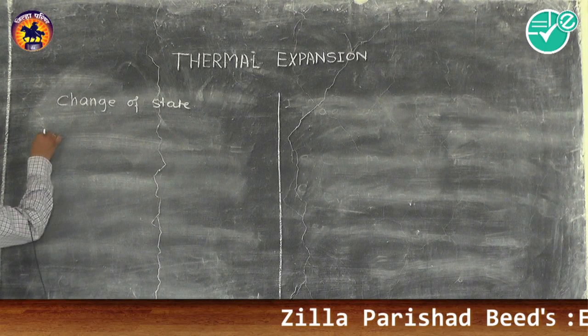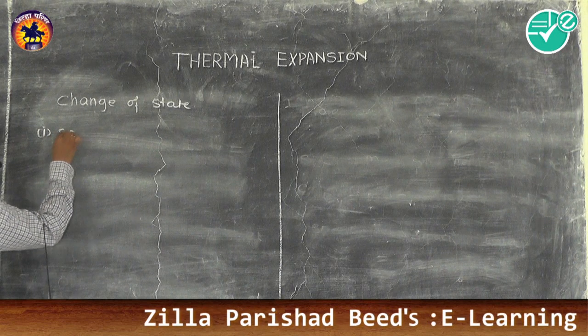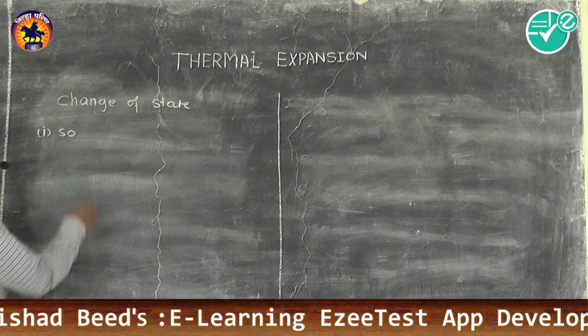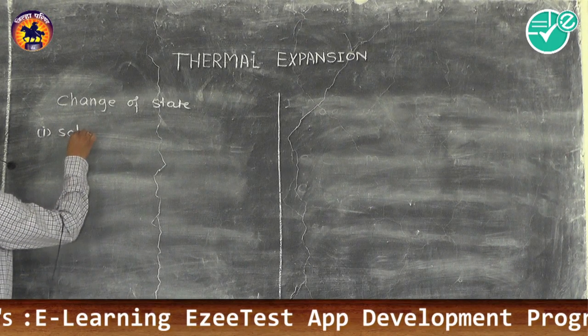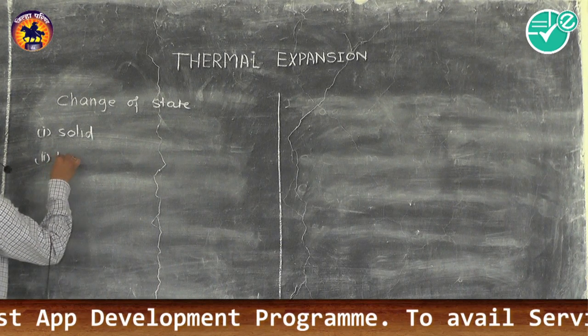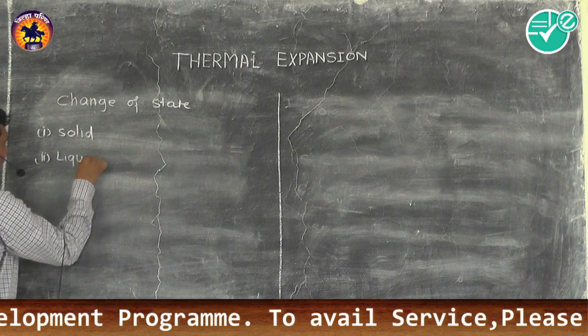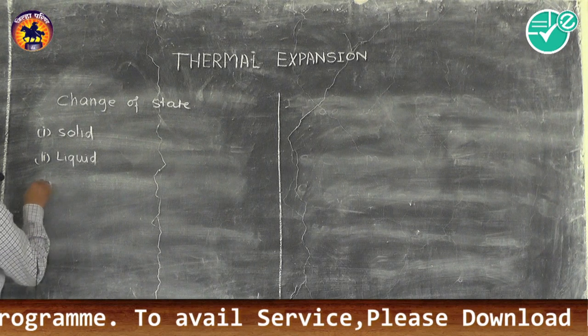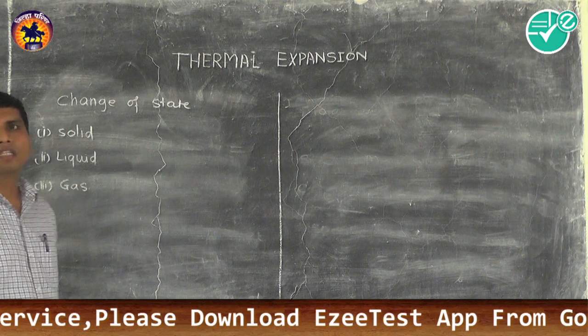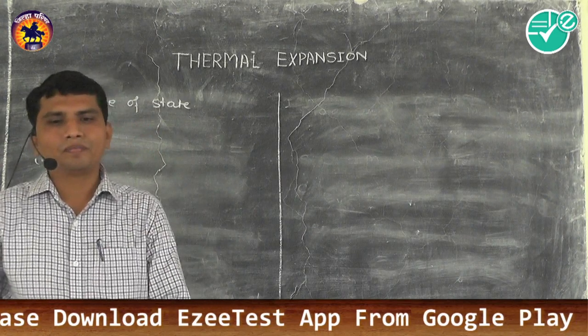The first one is solid. The second one is liquid. And the third one is gases. These are the three states of matter.